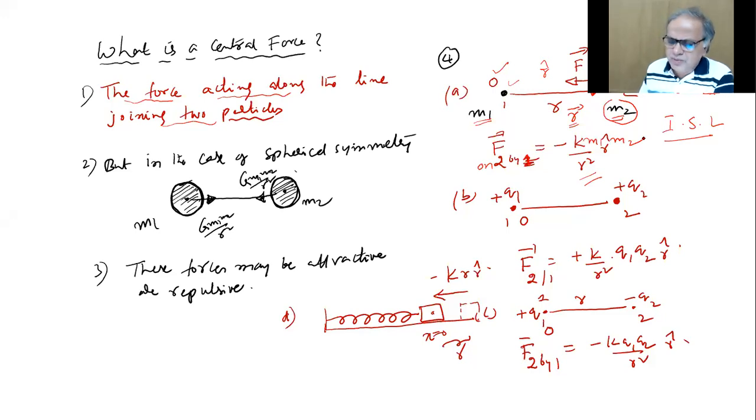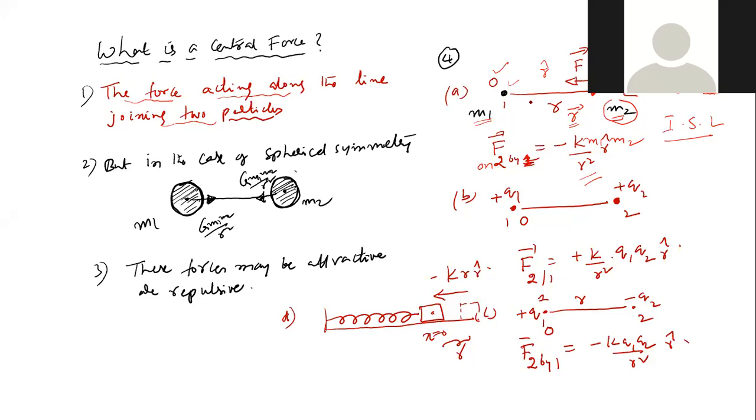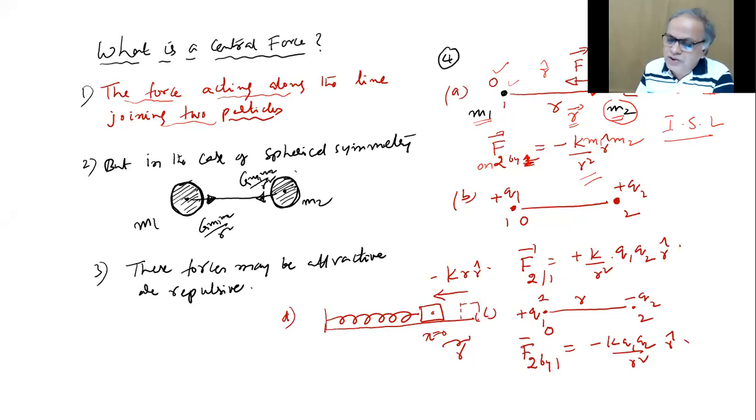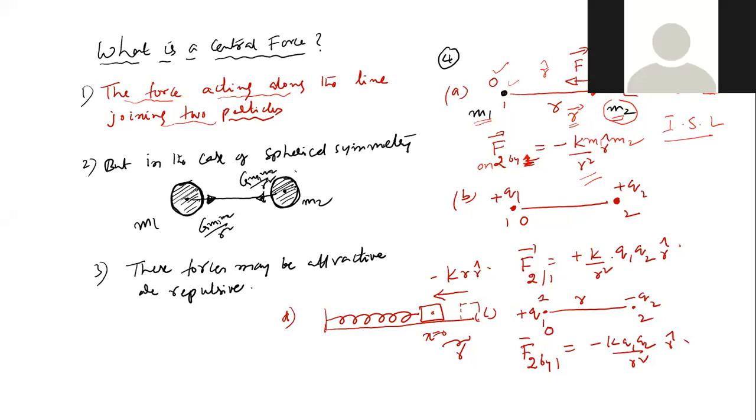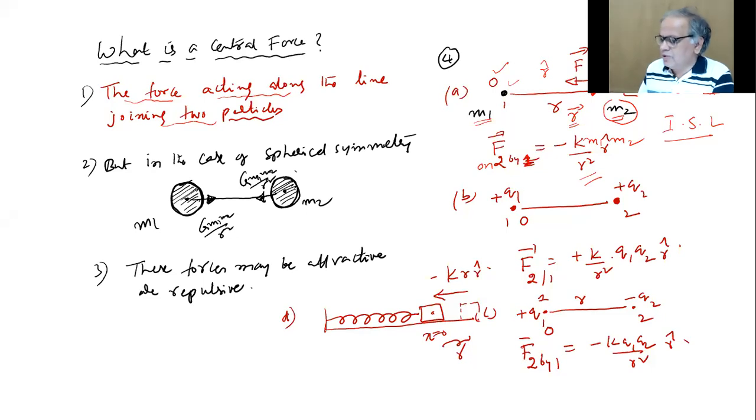Why did you say independent of position? It is depending on position, no? Sir, because when we put M2 up also. So you mean to say wherever it goes, this one? Yes, sir. Work done will be independent of the position, not the force, right? Force is depending on position R, right? Work done to move a point from one point to another point is independent of path and depends only on position.